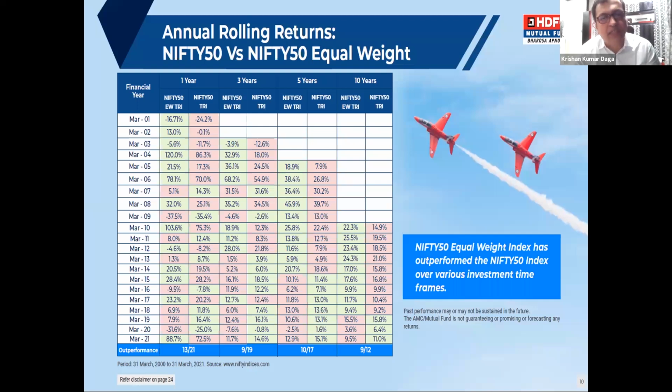If it is on a 5 years time frame, it is 10 out of 17. And on a 10 years basis, it is 9 out of 12. Basically, what we are trying to say here is that the Nifty 50 equal weight index has outperformed the Nifty 50 index over various investment time frames, whether it is 1 year, 3 years, 5 years, or 10 years. Ultimately, you are making better return in this index.